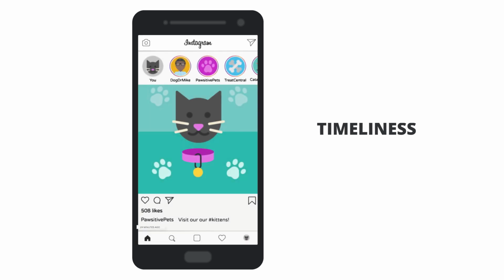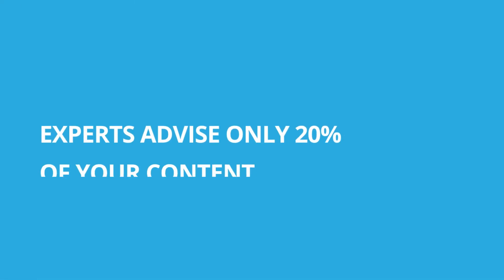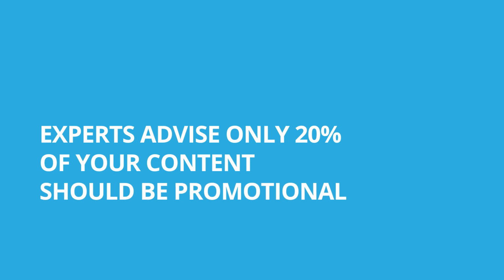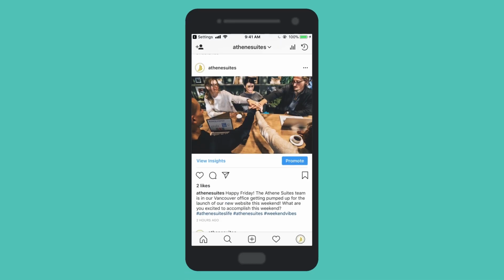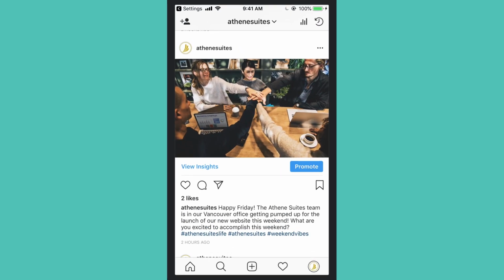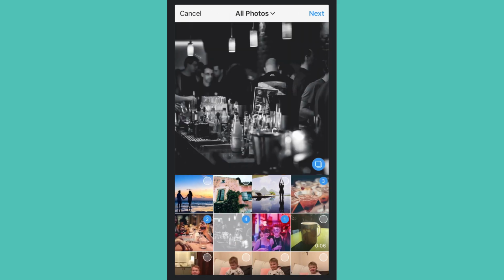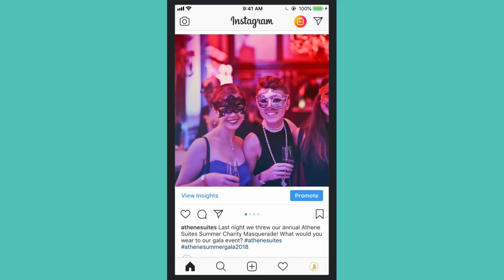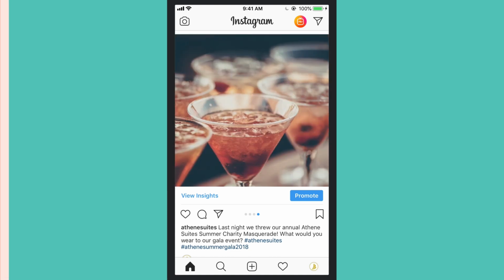The main takeaway for brands? Post engaging content regularly. When planning content to post, experts advise only 20% of your content should be promotional. The rest should tell your brand's story. For example, show your company's employees at work, which humanizes your brand and gives followers a behind-the-scenes glimpse of daily life on the job. Use Instagram's carousel feature to combine photos and videos from an event into one post. This lets you tell a visual story and avoids overwhelming your followers with multiple posts.